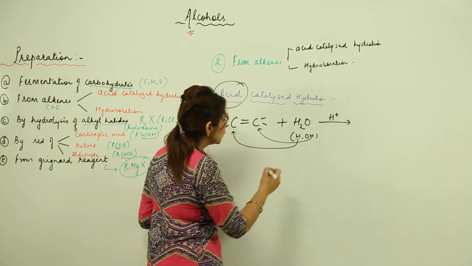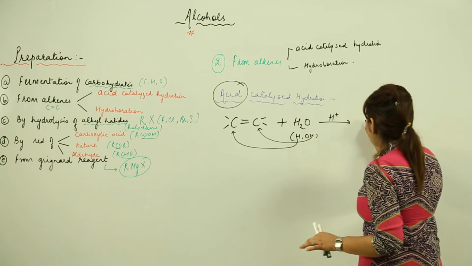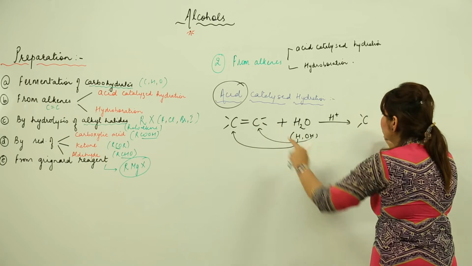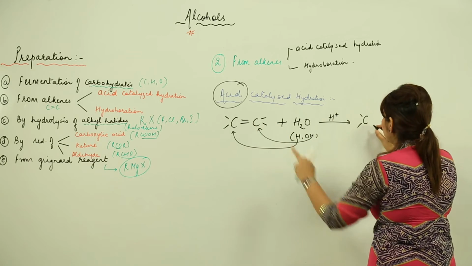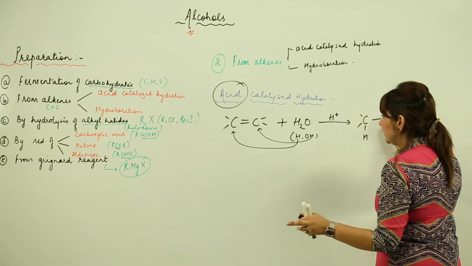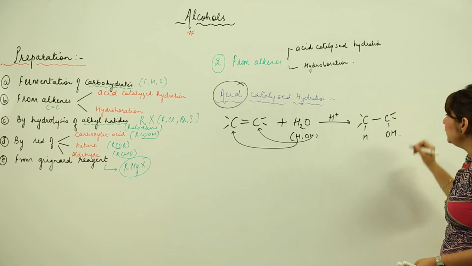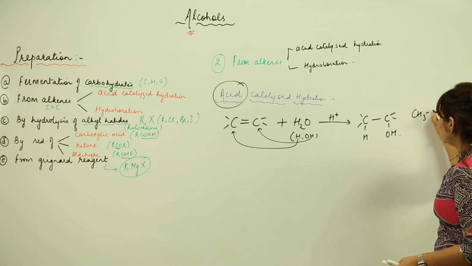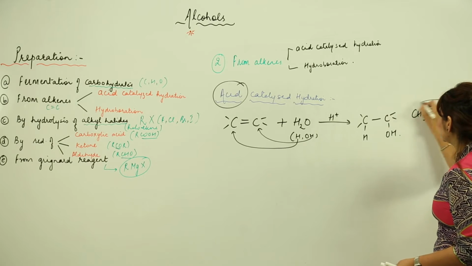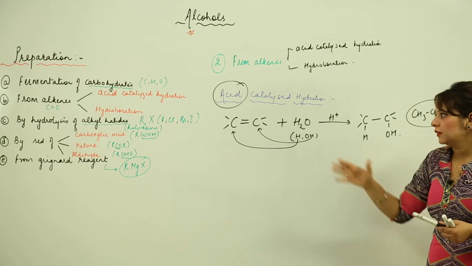So as a result we get this bond breaking up. Let's say this H is attached to it, the bond becomes single, and here we have OH. So that means we get CH3CH2OH. So this is how we get it.